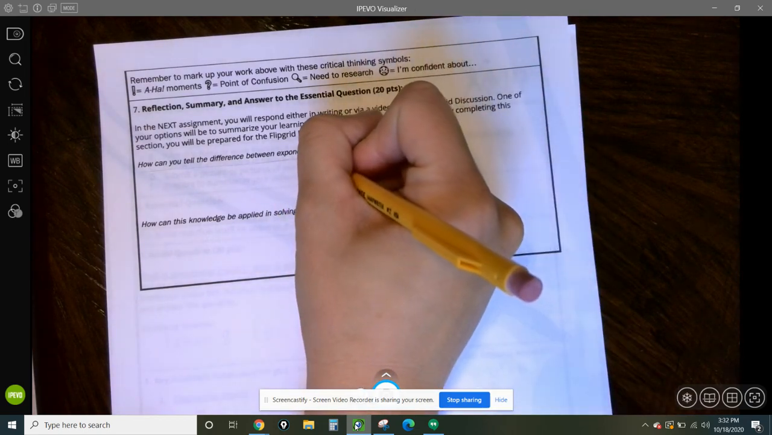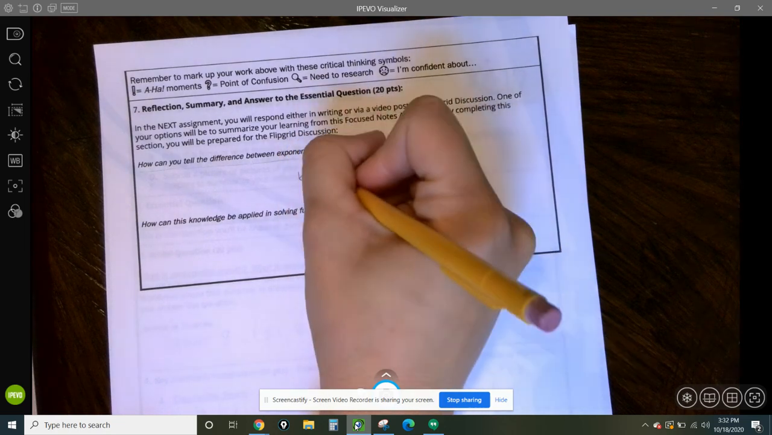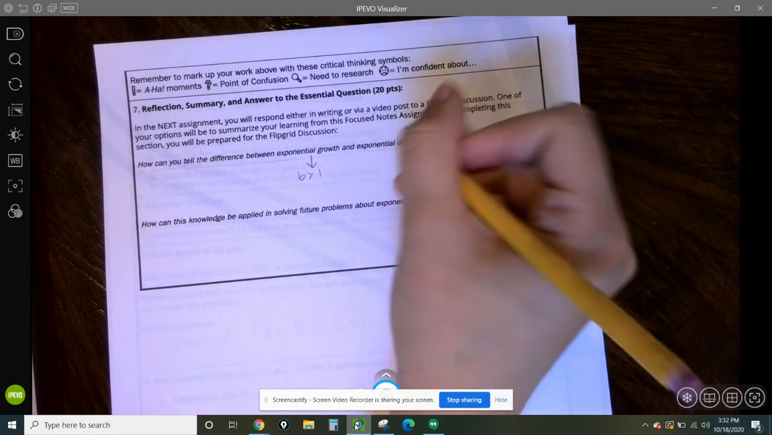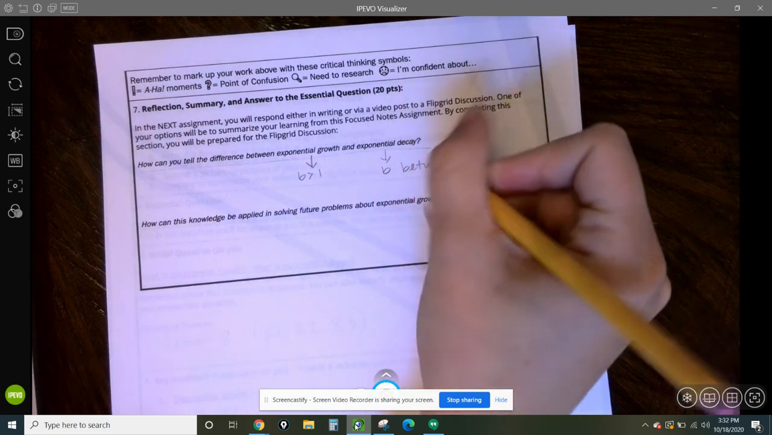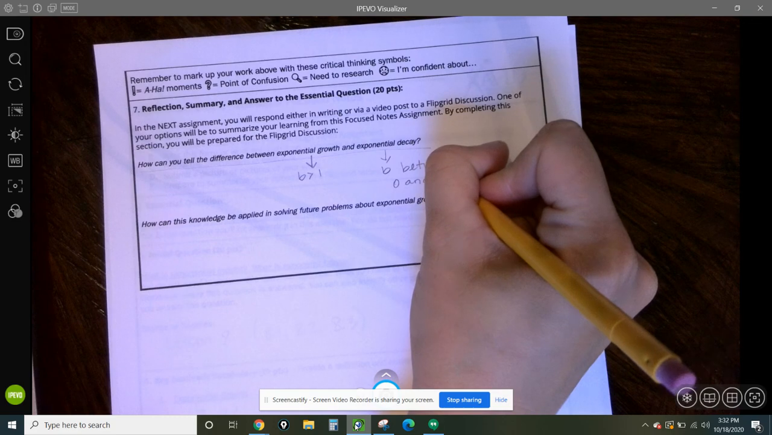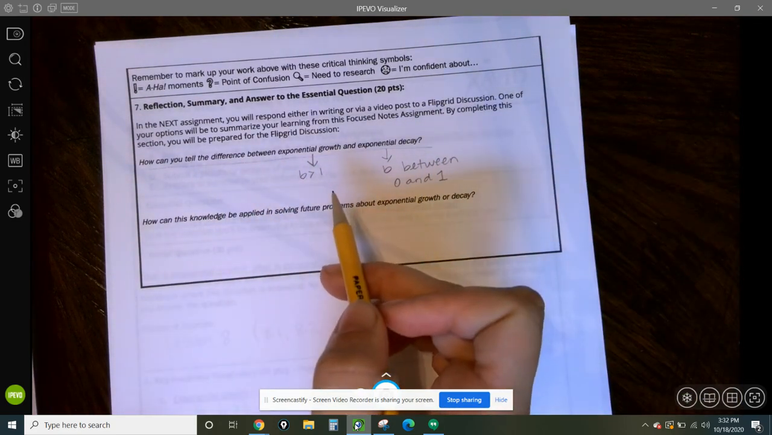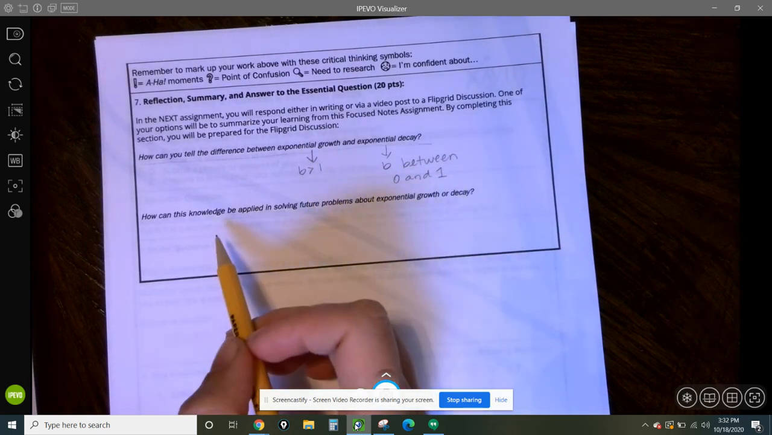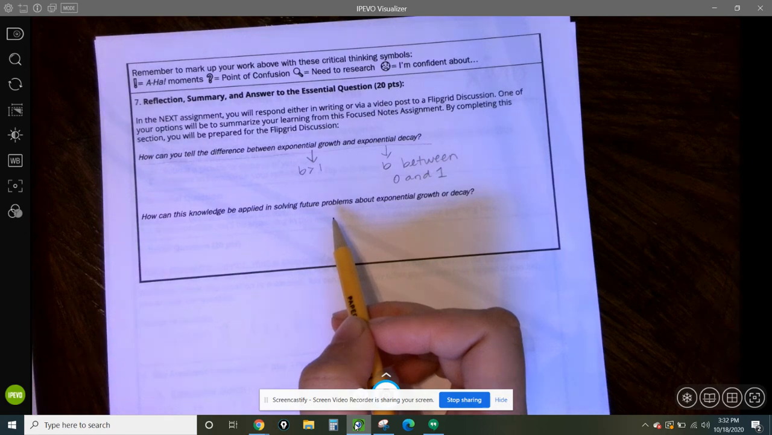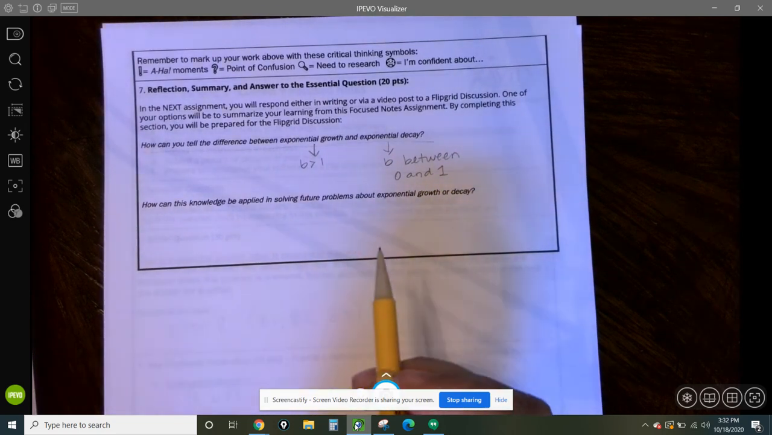You're going to write this out in complete sentences, but remember, exponential growth was where we had that b, that growth factor, greater than 1. And the exponential decay had b between 0 and 1. So you want to make sure you include those in your answers that you're going to write out in complete sentences. Those are very important keys there. And then how can this knowledge be applied to solving future problems about exponential growth or decay? So now that you know that, how does that help you? What will you be able to do now?